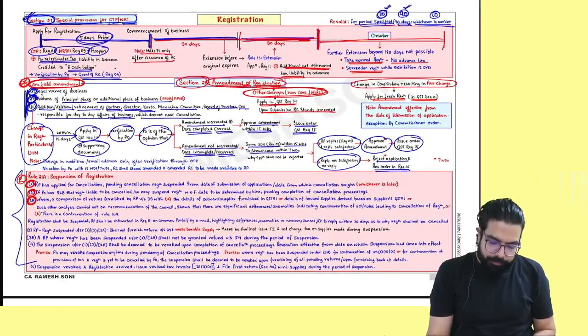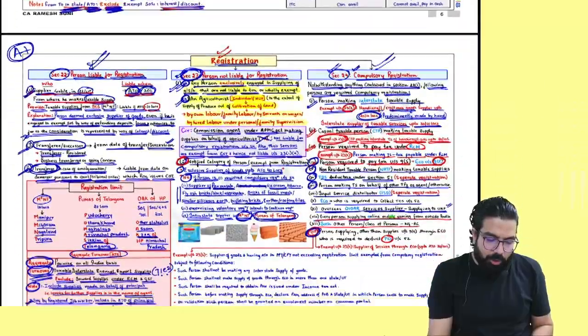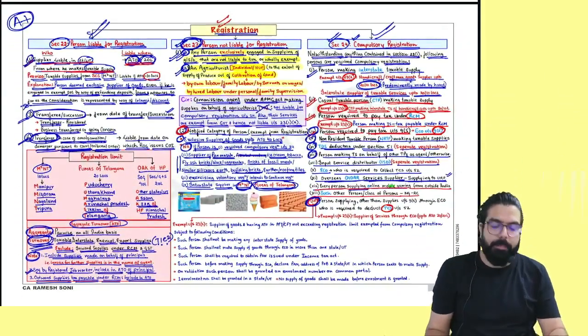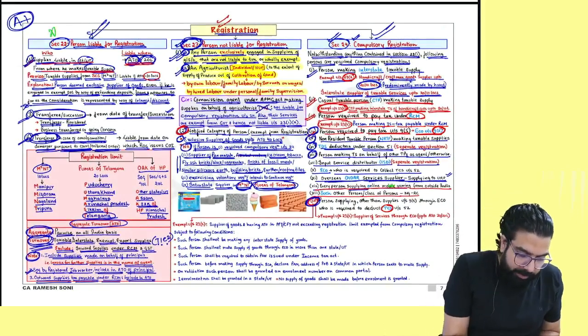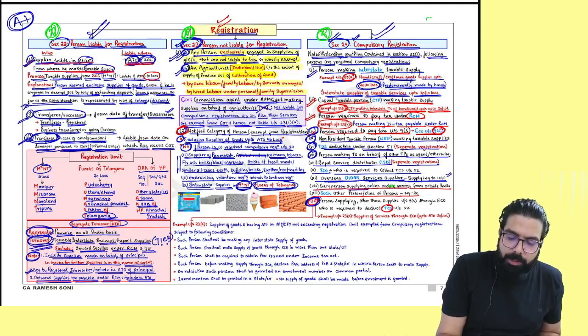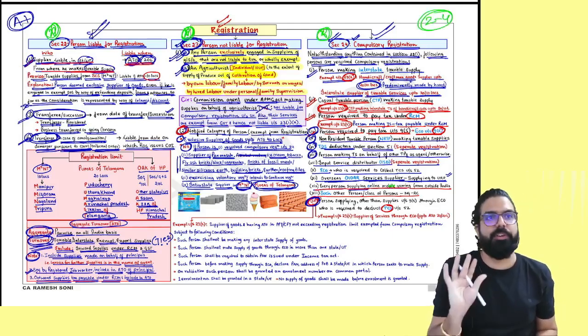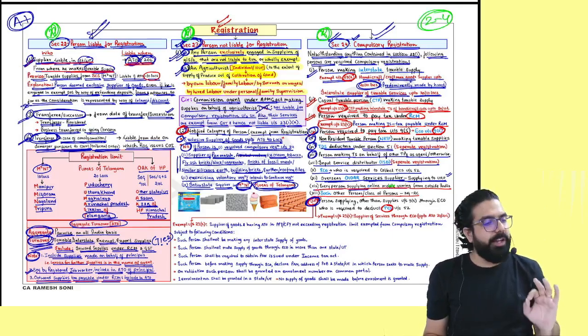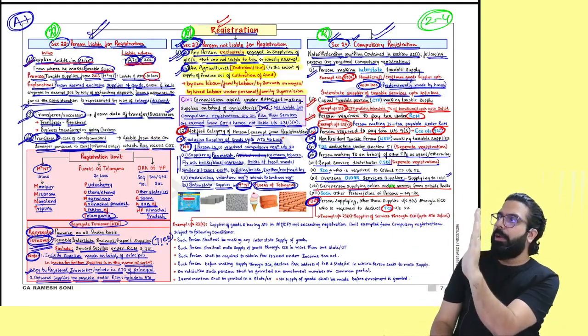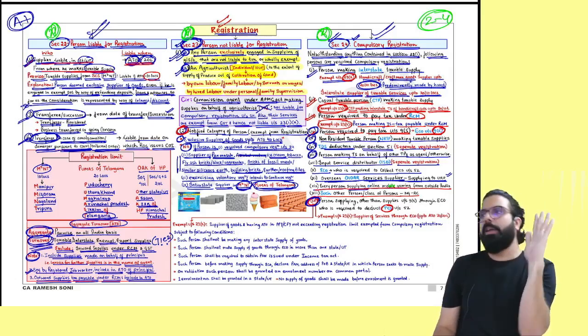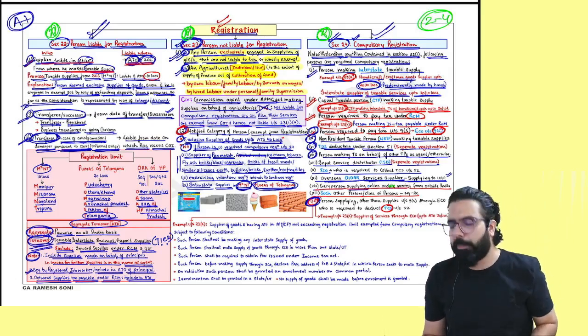Everyone over here now. Please come to your topic over here, the chapter of registration, section number 22, 23 and 24. People, 2 to 4 marks will come from this chart. 22, 23 and 24: who are required, who are not liable and who are required to take compulsory registration. Very, very important from exam point of view.